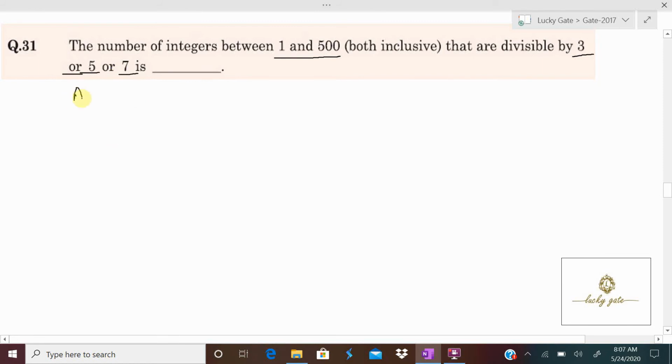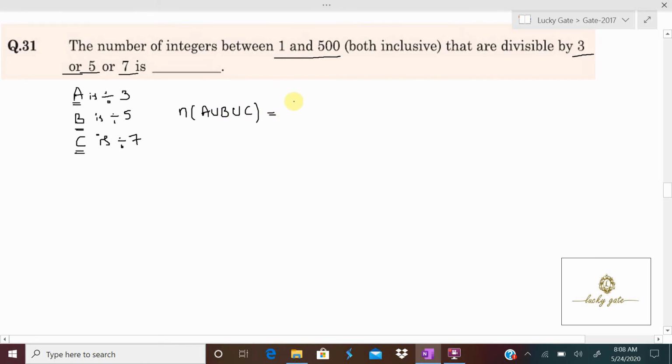Here I am assuming A is the set of numbers divisible by 3, B is the set of numbers divisible by 5, and C is the set of numbers divisible by 7. Now, what is the question? The number of integers between 1 and 500 that are divisible by 3 or 5 or 7. It means you need to find n of A union B union C.